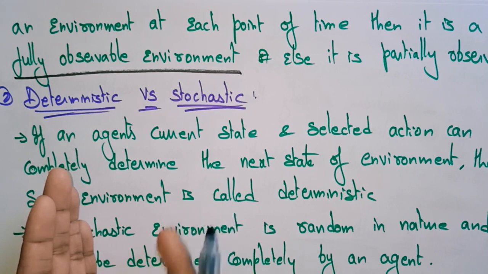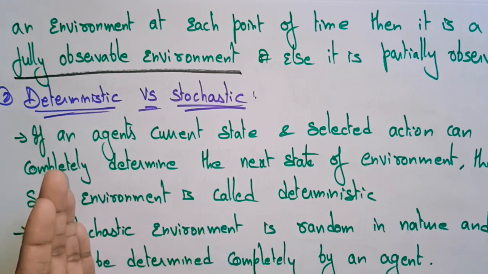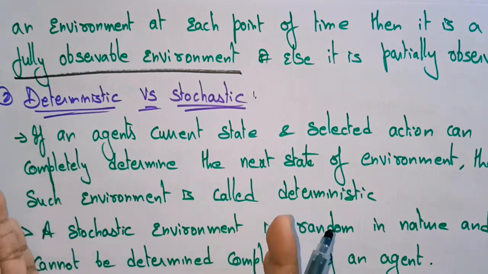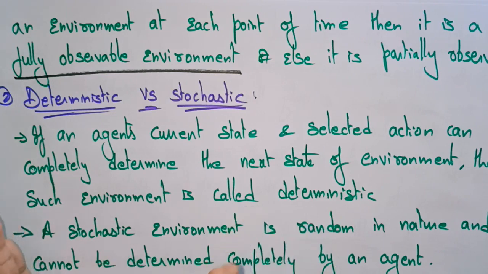Here this agent is fully observing the environment, means whatever the maps or the signals or the sensors, everything is active and it is able to observe everything surrounding that car. That is a fully observable environment. If an agent sensor can sense the complete state of an environment at each point of time, then it is a fully observable environment.